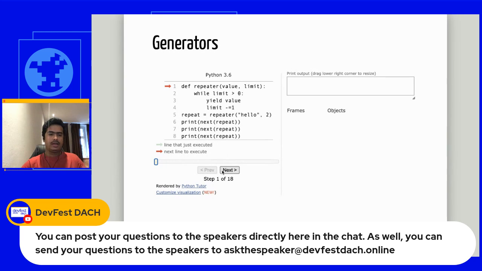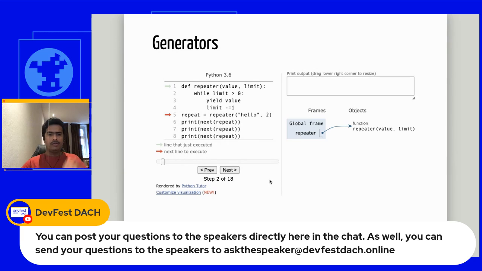So here when I just put next, on my right hand side I have the frames and the objects. Frames is nothing but the call stack, and the objects are the heap areas where my objects are allocated and the memory is being put up. On my left hand side I have two indicators. The red indicator indicates the next line to execute, and the green just tells me where I was previously. Let's go through line by line what is happening here.